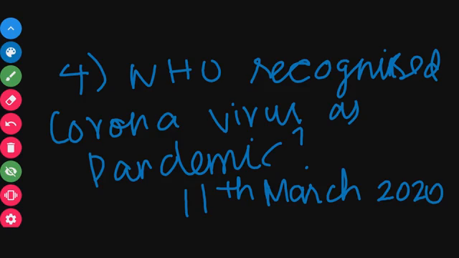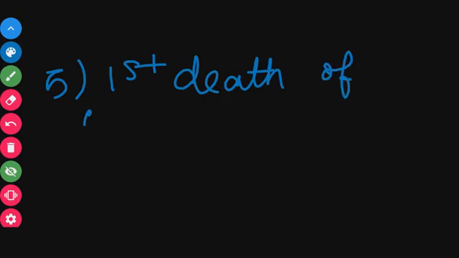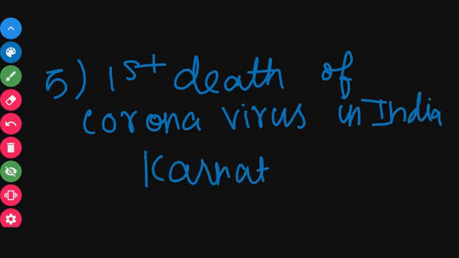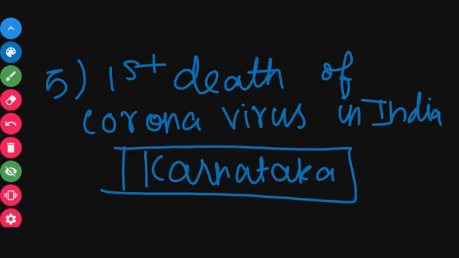Next question: first death of coronavirus in India. Usually we will be thinking that the first death occurred in Kerala, but it is wrong. The first death of coronavirus in India occurred in Karnataka. So Karnataka is the answer.